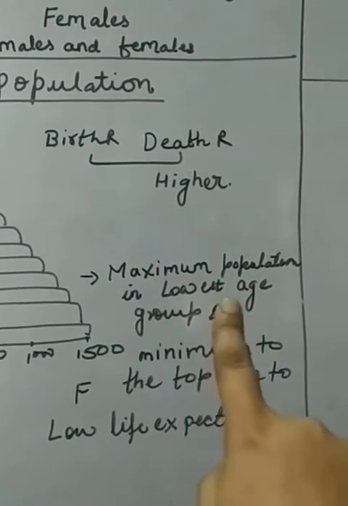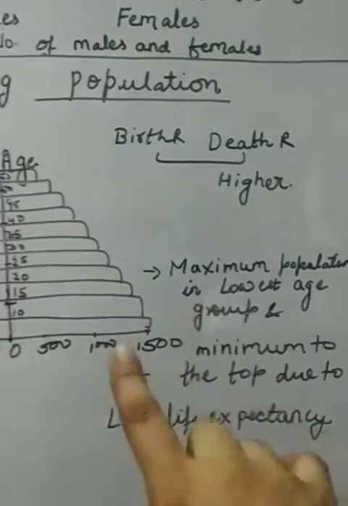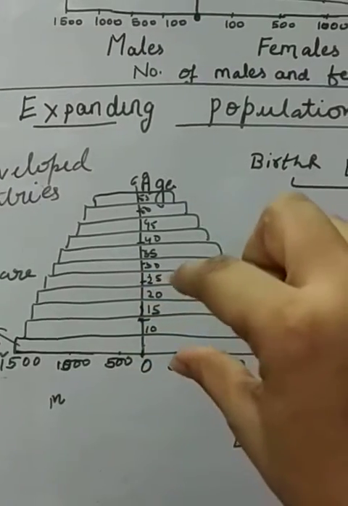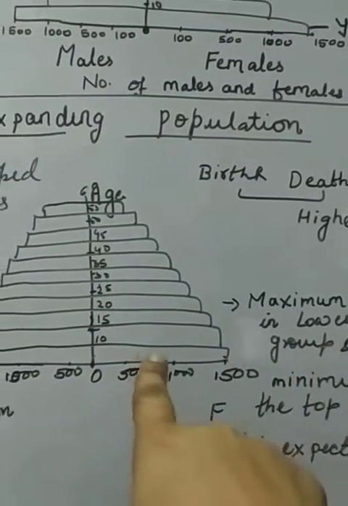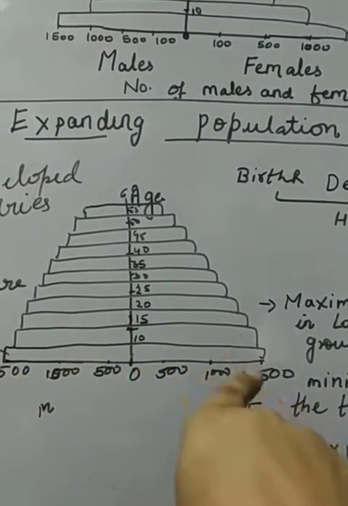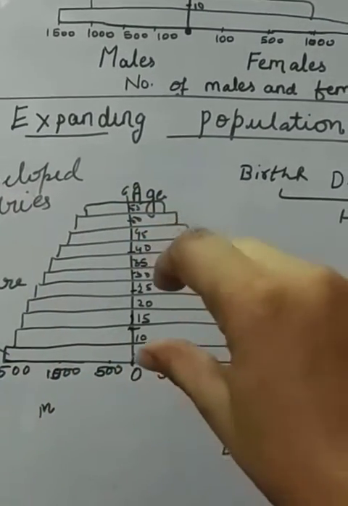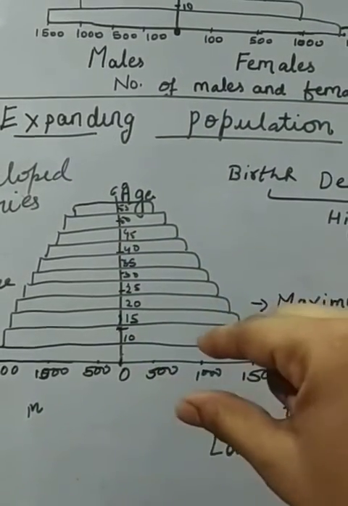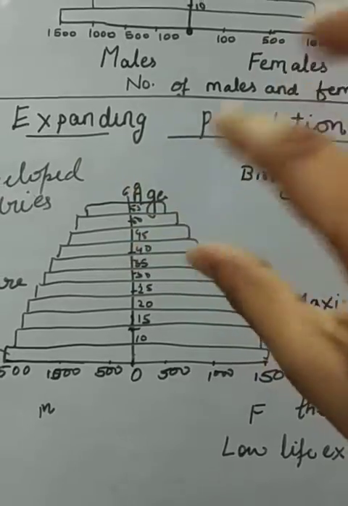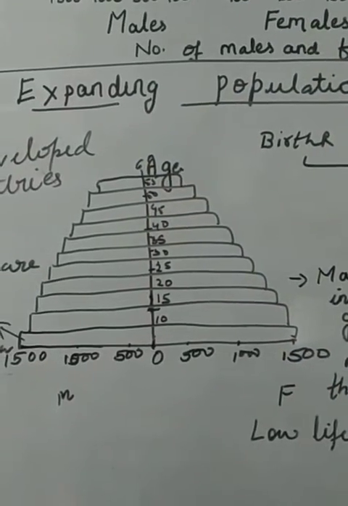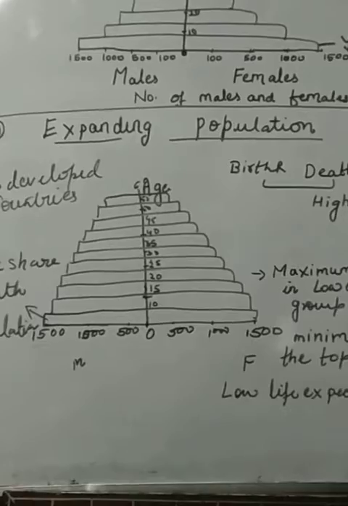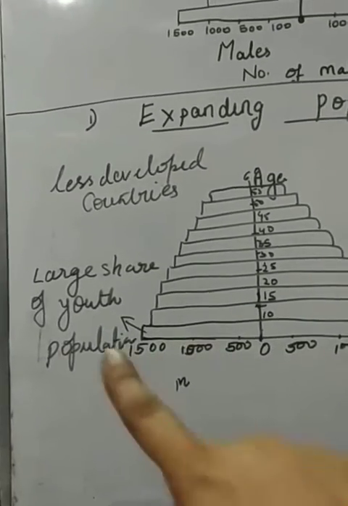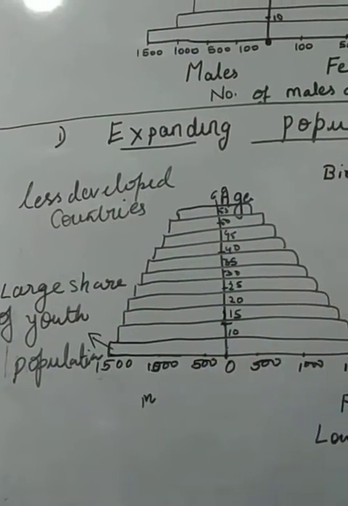Maximum population is in the lowest age group, which means 0 to 25. You can see in this diagram that this age group is maximum in the graphical representation. But when you are moving up, new born होने वाले लोगों की संख्या और मरने वाले दोनों की संख्या में ज्यादा difference नहीं है. Both are higher. That means expanding population is generally seen in less developed countries. आप less developed country में expanding population देख सकते हैं.